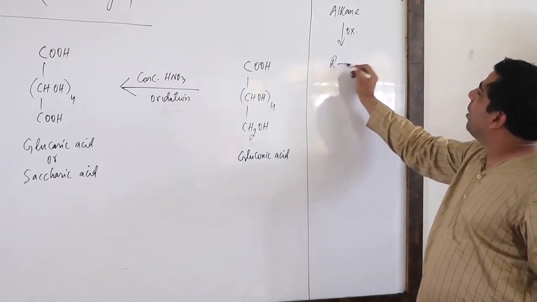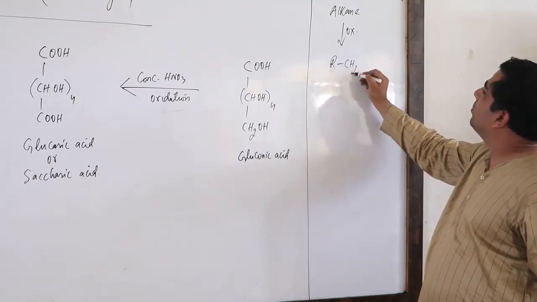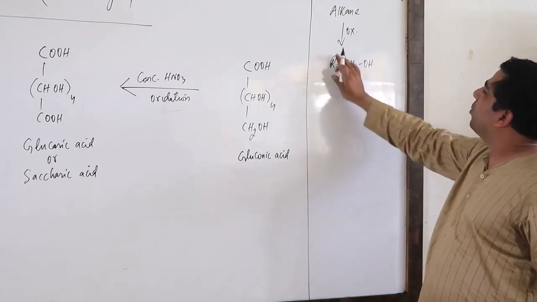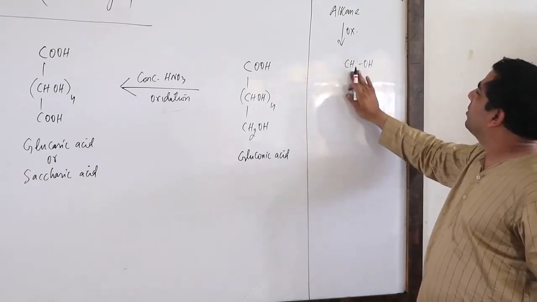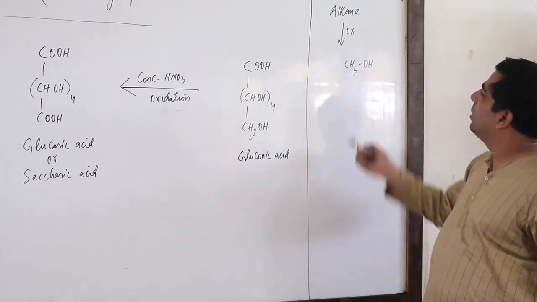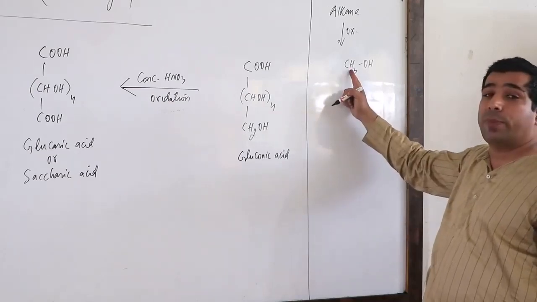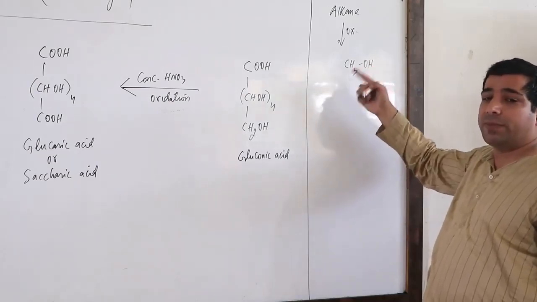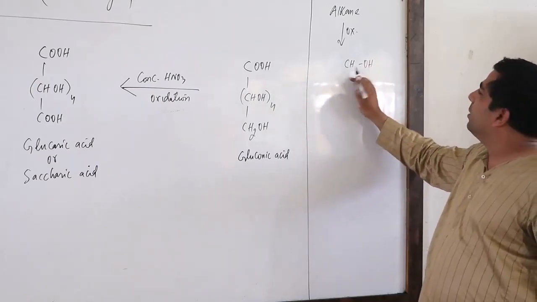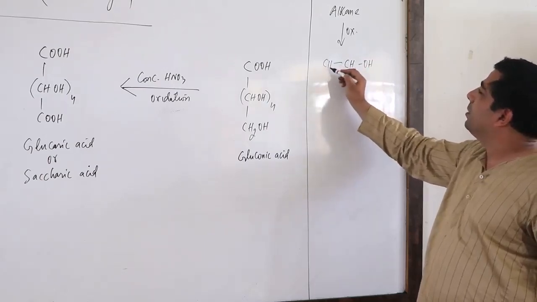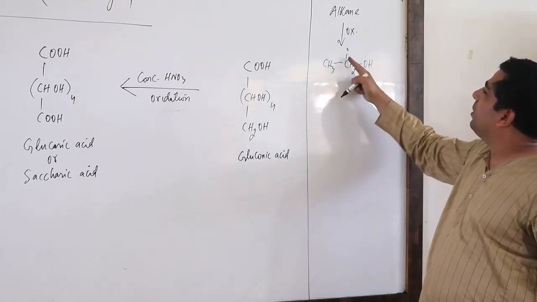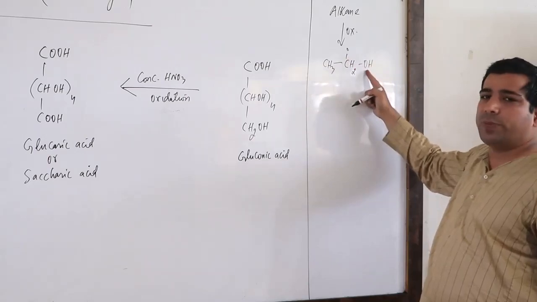Let's suppose we have RCH2OH, but this R group has to be hydrogen only. This is CH2OH, actually the simplest primary alcohol. But if I want to make it a primary alcohol, I can do CH2 and CH3. This is our primary carbon, and a primary carbon with an OH group is known as primary alcohol.